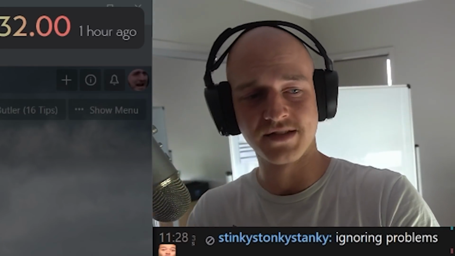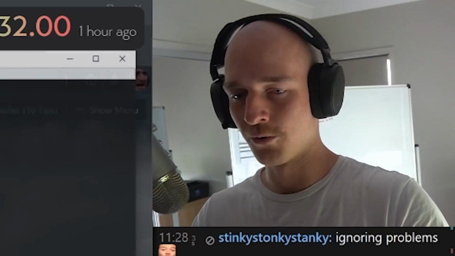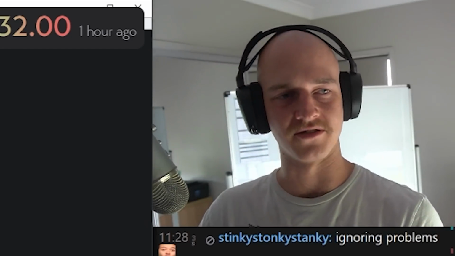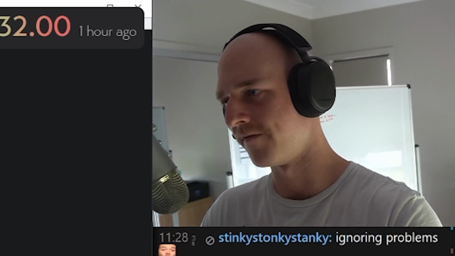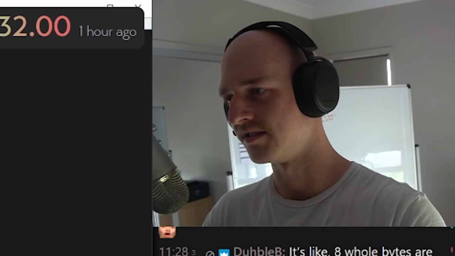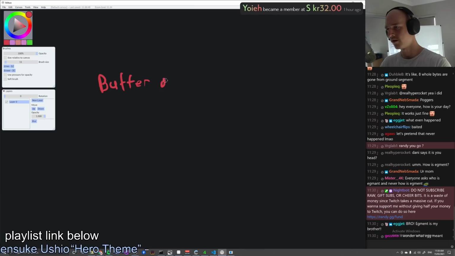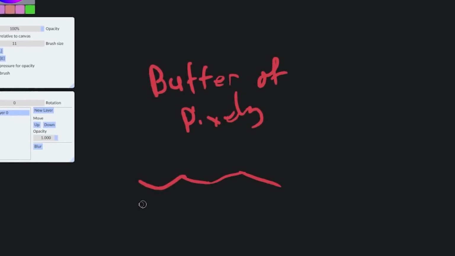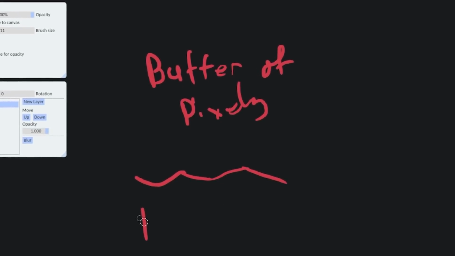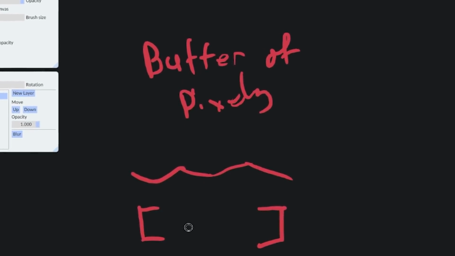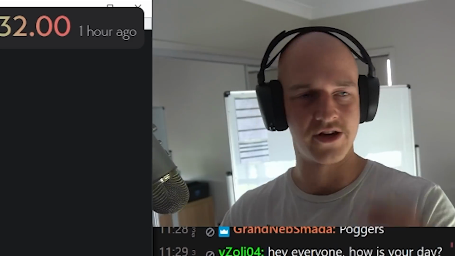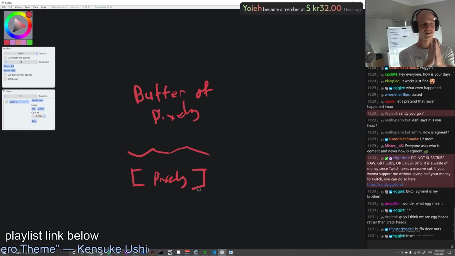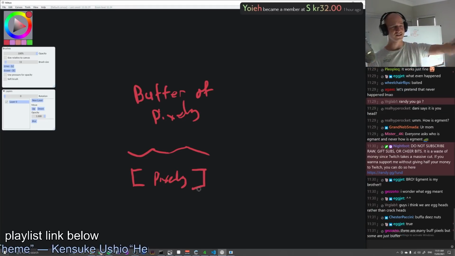Now, there's 2 ways we can go about this rendering. Way number 1, we can do something similar to the pixel simulation devlog, where we just create a big buffer. Buffer of pixels. We say, this is what the ground looks like, and we generate a big array of pixels and fill it in. Now that's obviously gonna be fixed. You're not gonna be able to change it. It just gets passed in when the world is created.